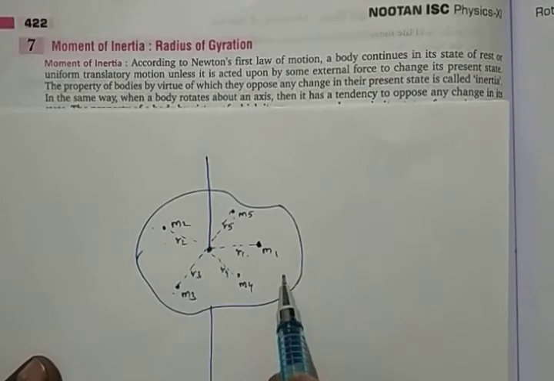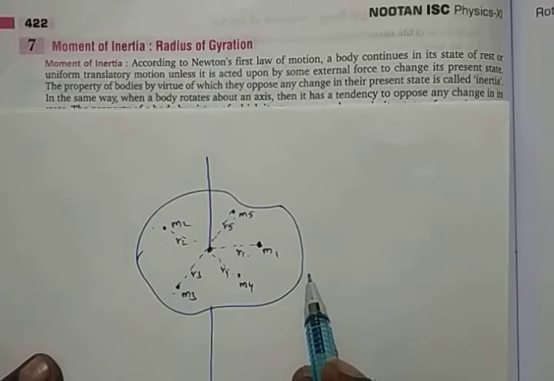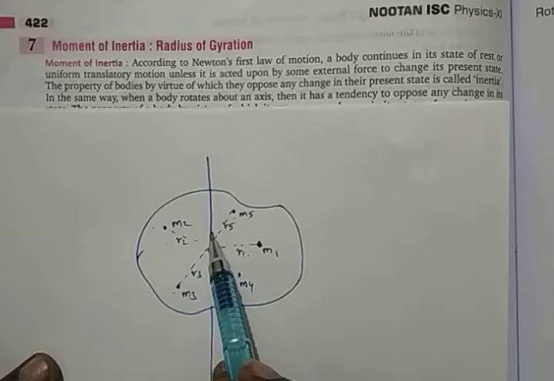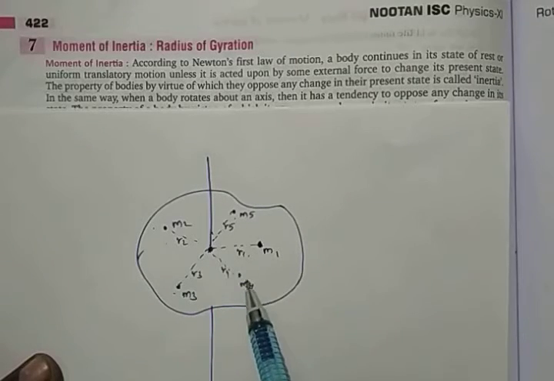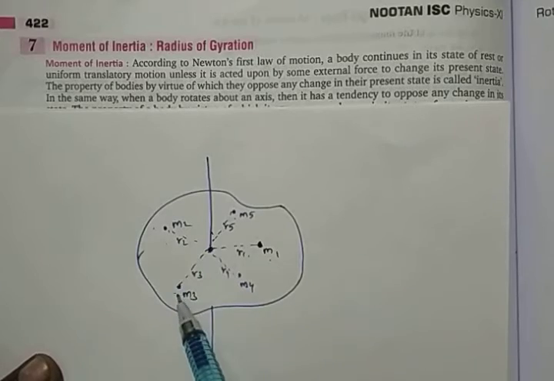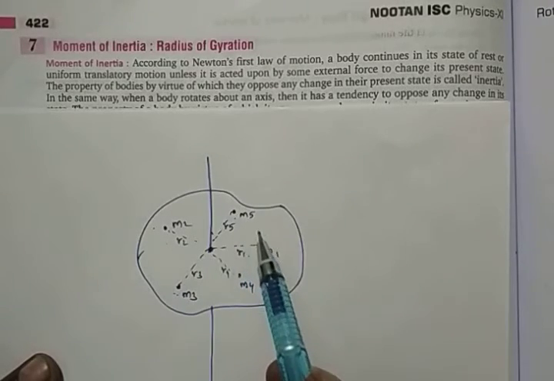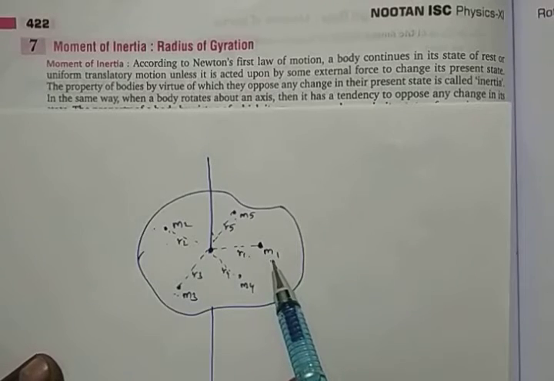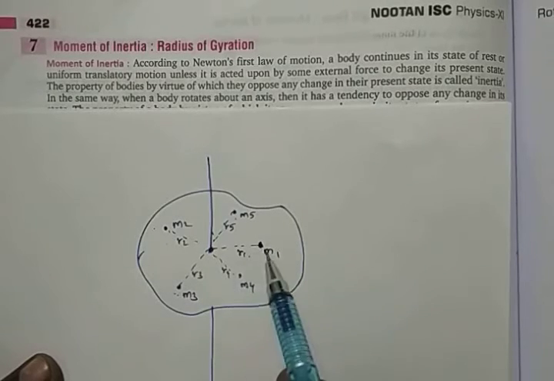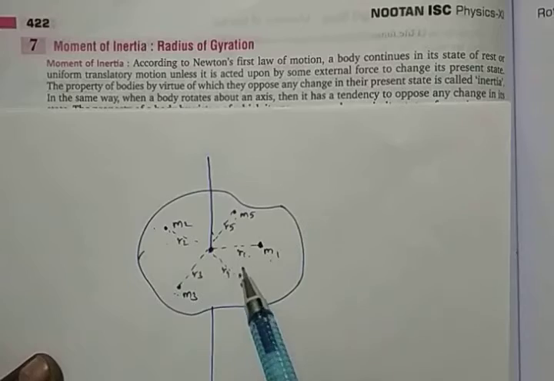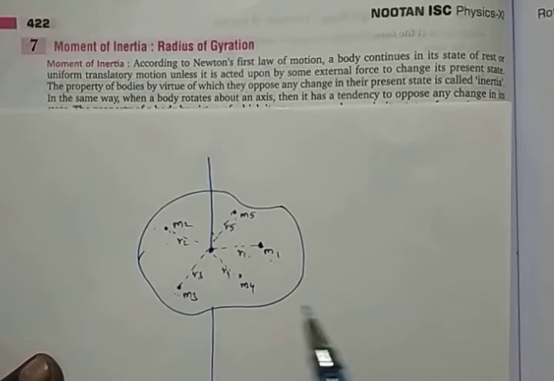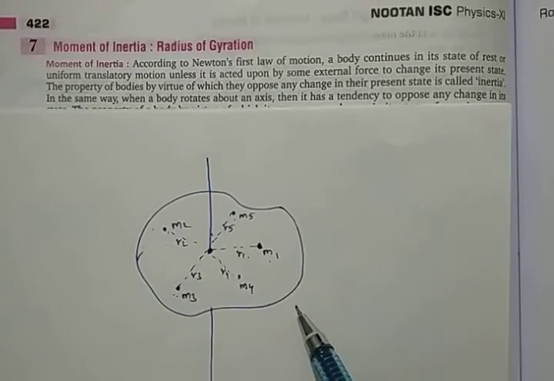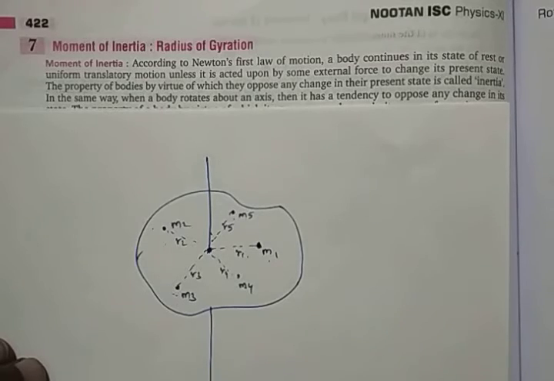So write down, consider a body rotating in an axis of rotation. I'm going to write down now. Let M1, M2, M3, M4 and M5 be different particles of masses at a distance of R1, R2, R3, R4 and R5 from the axis of rotation. Okay. Now